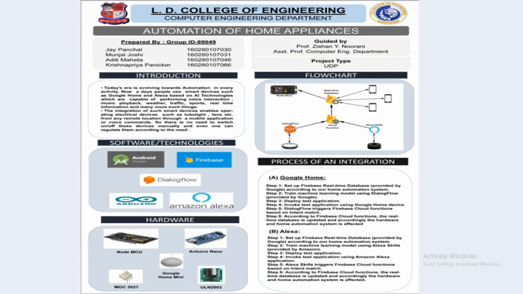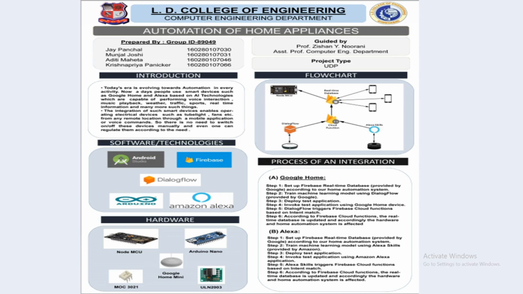Today's era is evolving towards automation in every activity. Nowadays, people use smart devices such as Google Home and Alexa based on AI technologies, which are capable of voice interaction, music playback, weather and traffic simulation, sports, real-time information, and many more such things. The integration of such smart devices enables operating electrical devices such as tube lights and fans from any remote location through a mobile application or a voice command. So there is no need to switch these devices on and off manually. One can even regulate them according to the need.